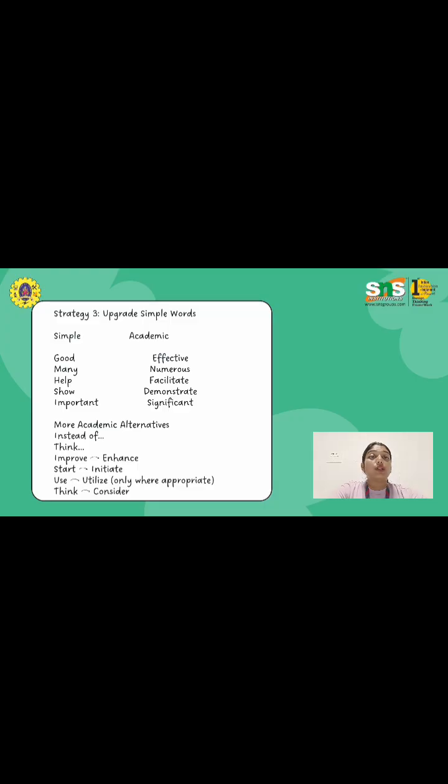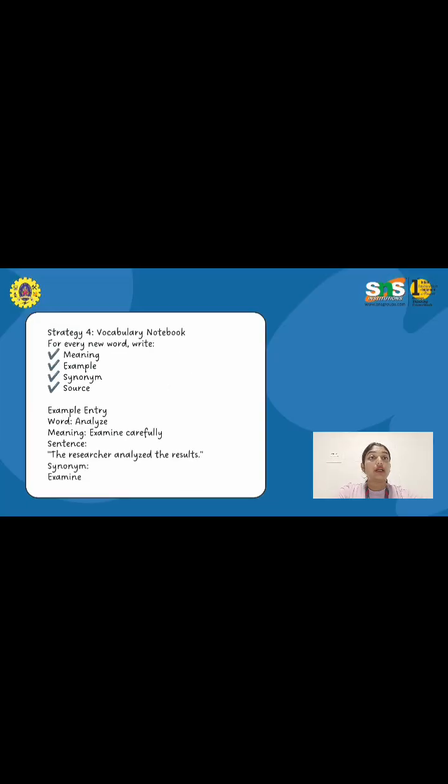The fourth part of the video is to keep a vocabulary notebook. Excellent writers maintain a vocabulary notebook. Whenever you read a new word, you write the word, and you write the meaning next to it. You can write an example sentence, or you can write a synonym of it and where you found it.